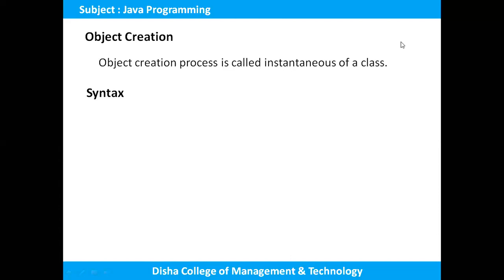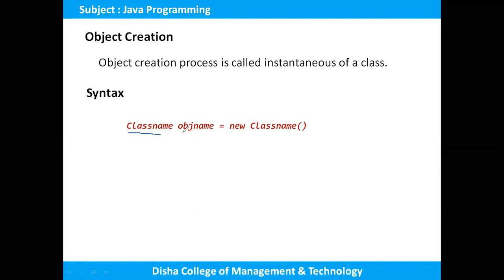One of the important things is the creation of the object. The process of creating an object is called instantiation of a class. The syntax of object creation is that first comes the class name, which is already defined by the user. So this must be a class name, and this is the object name.